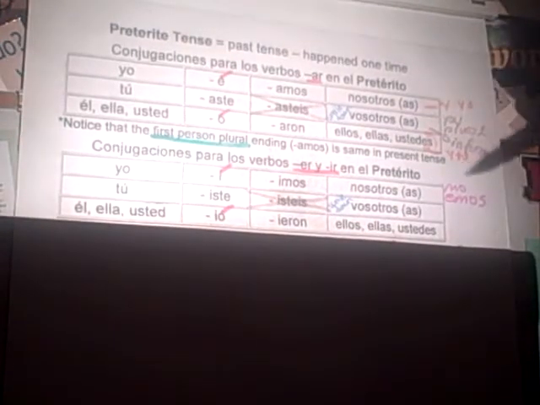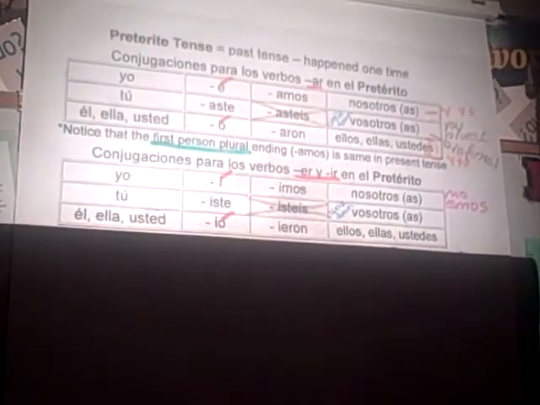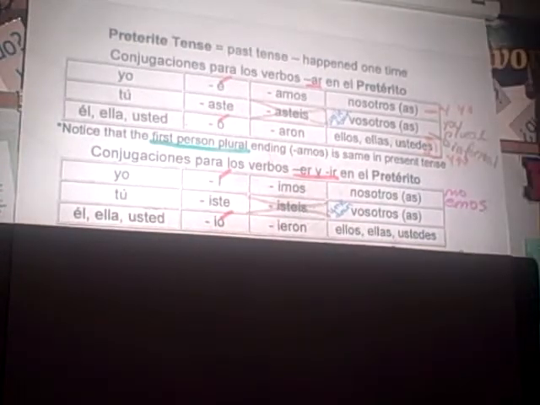For ER, IR, what happens? Good, and careful that it's í, iste, ió, imos, and ieron, or it sounds like the E there. So í with an accent, and then ió with the accent on the O on that one. Again, anything to do with regular preterite, you should always remember accents on the yo form and the él/ella/usted form. Okay. But those are your regular endings.